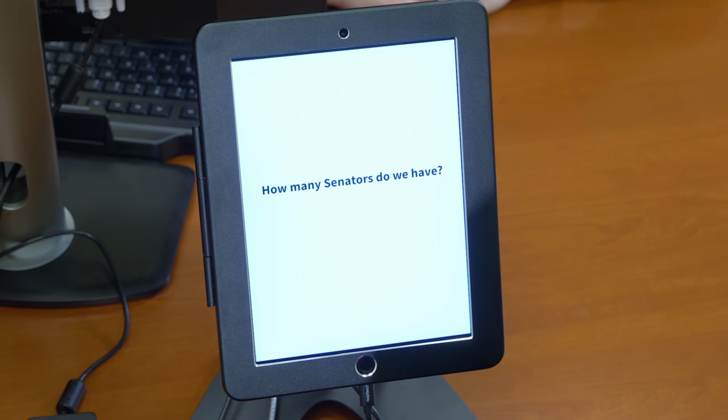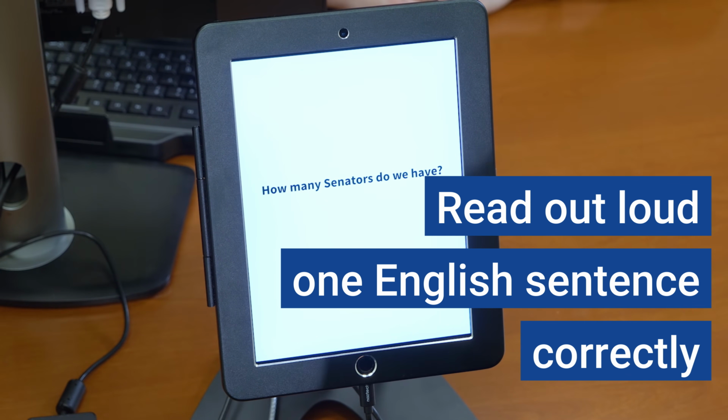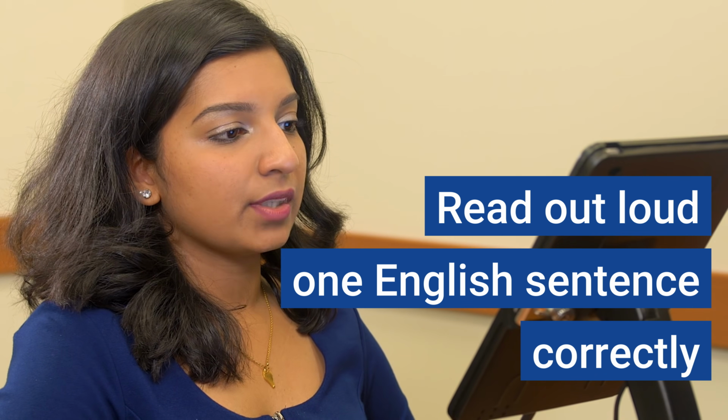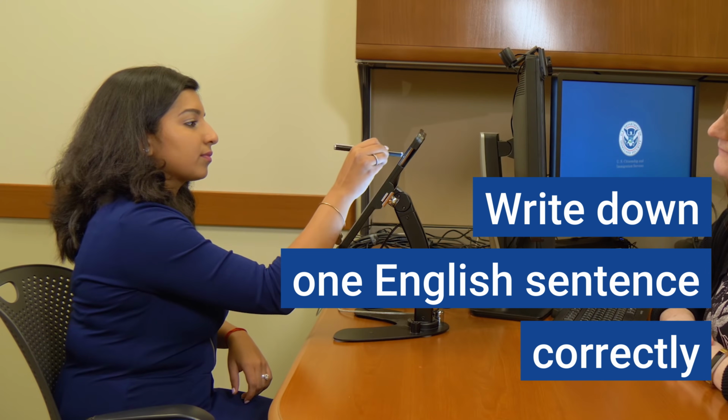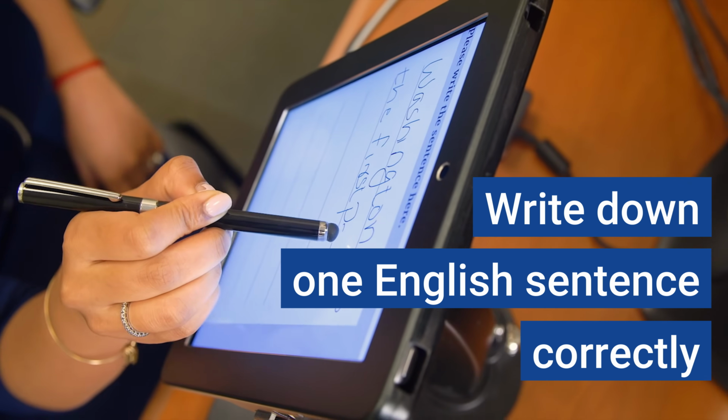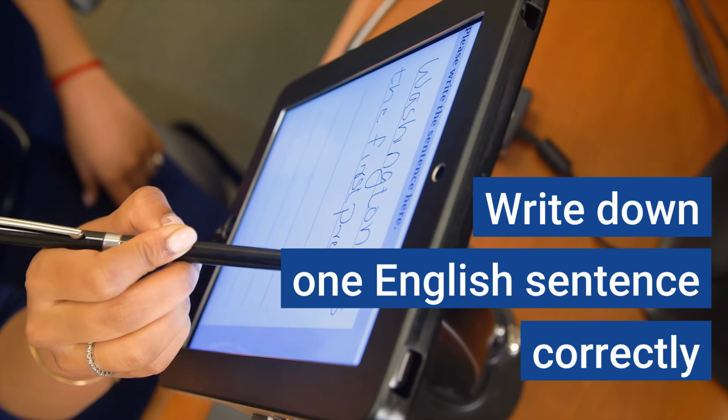In addition, you'll also be required to read out loud 1 out of 3 English sentences correctly and write 1 out of 3 English sentences correctly. The officer provides you these sentences, but there are official lists of vocabulary that you need to study, and I have videos with sample sentences to help you out.